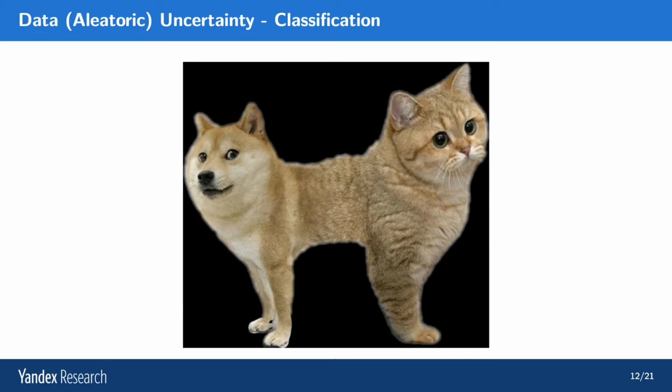This is an example of data or aleatoric uncertainty. In general, for classification, data uncertainty is when you have two or more classes which are overlapping and you cannot distinguish them. Just like this cat dog, it's both a cat and a dog, but it's neither. This is data uncertainty for classification.